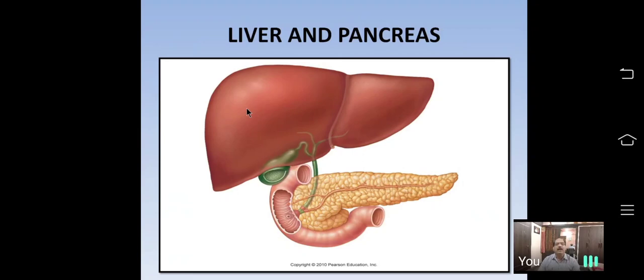Some of them are exocrine glands, some are endocrine glands. The difference is that exocrine glands have a duct, while endocrine glands do not have a duct. This is the liver, the largest gland in the human body.